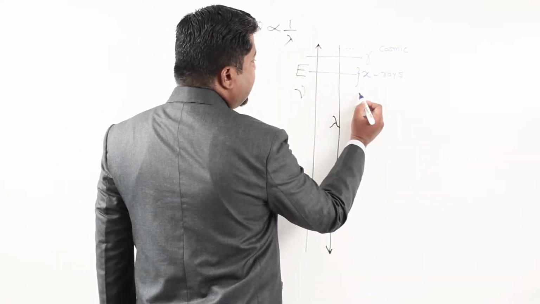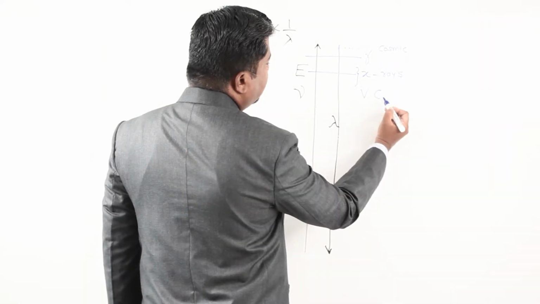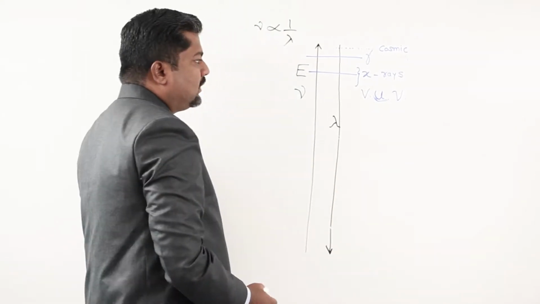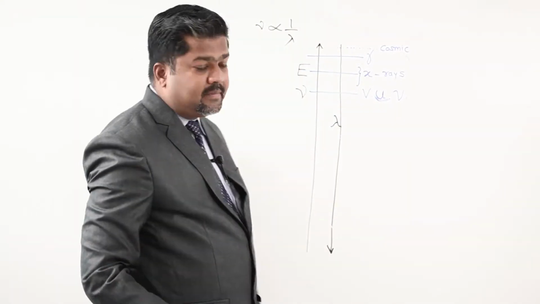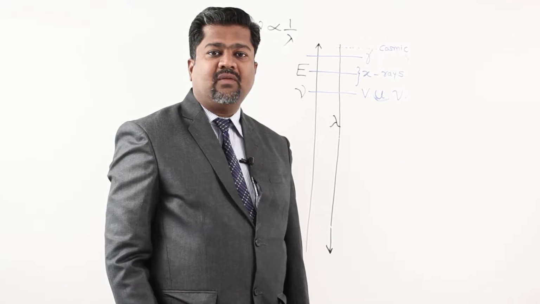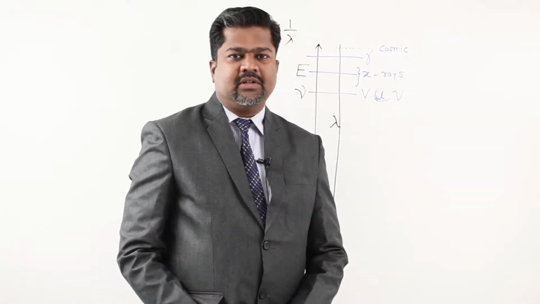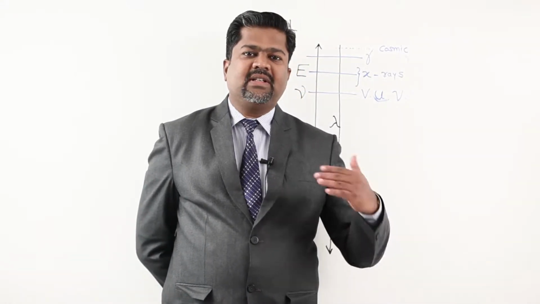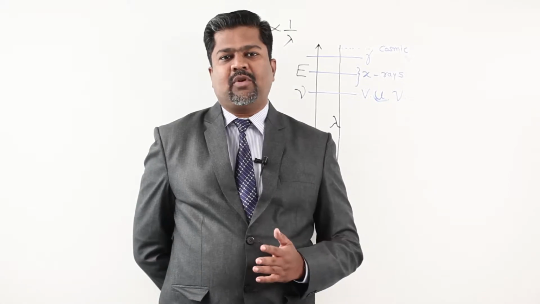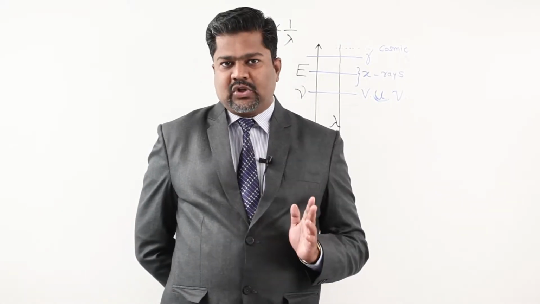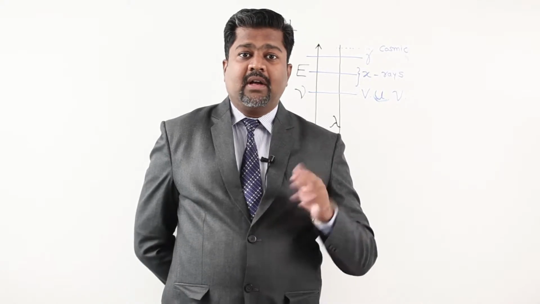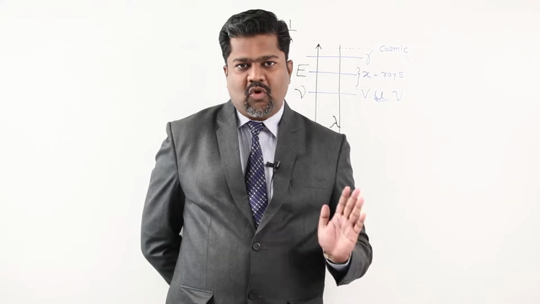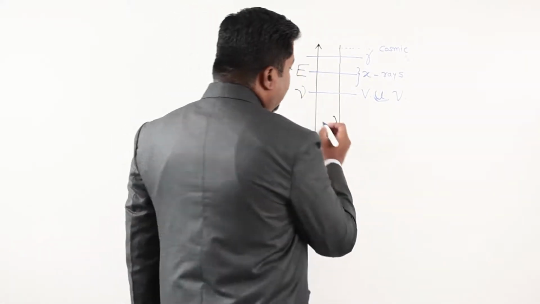Then there is a radiation belt we call VUV. Say you are writing along with me, that is vacuum ultraviolet. This is radiation in the ultraviolet series only, but these radiations exist in vacuum. The moment they enter the atmosphere, they are absorbed by the atmosphere, not only by the ozone layer, by the atmosphere, and so this is called vacuum ultraviolet radiation. This is a category of ultraviolet only.